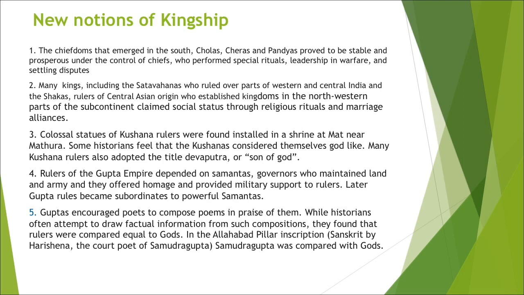Now the Kushans, when they came to India, ruled according to the divine right theory, that is, the king was the representative of God on the earth. They considered themselves God-like, like the Chinese, and adopted the title Devaputra or son of God. For this, they had a huge colossal statue made from a single stone installed in a shrine at Mat near Mathura so that people could see, and this way they imposed their sovereignty on the people.